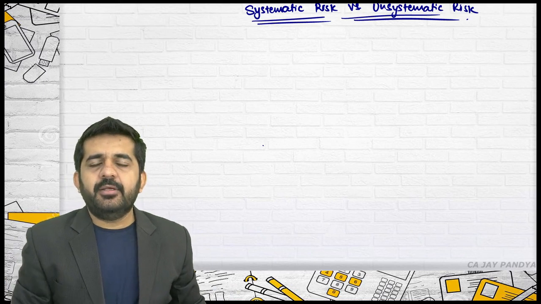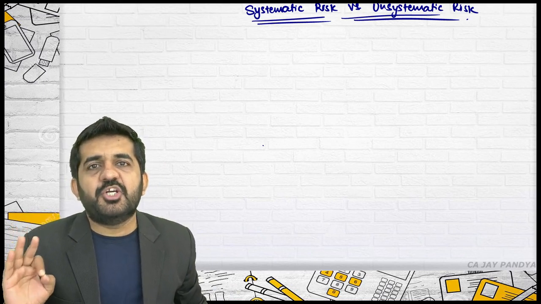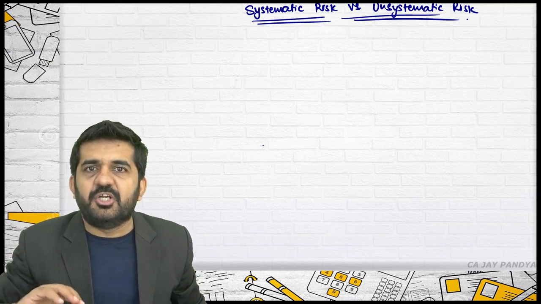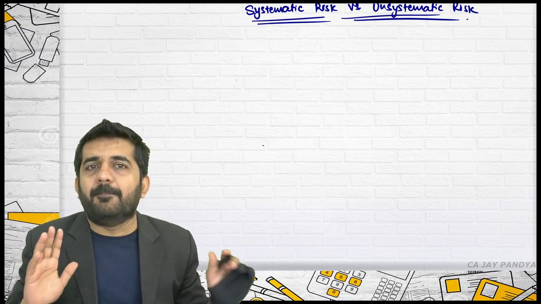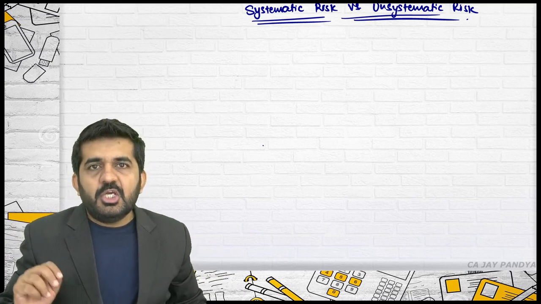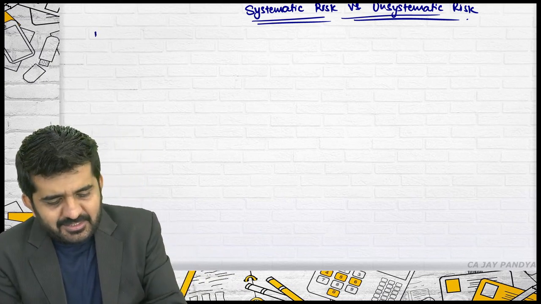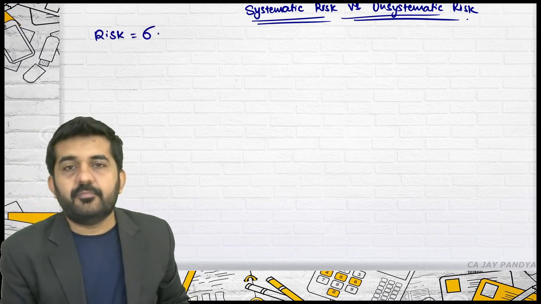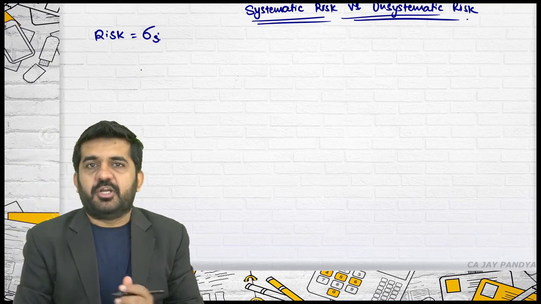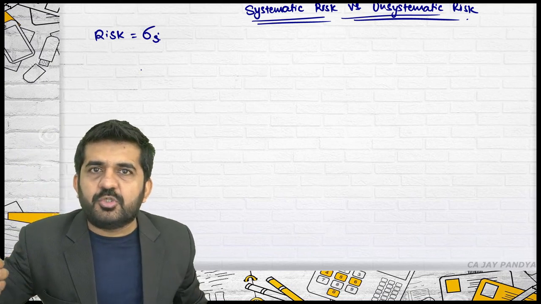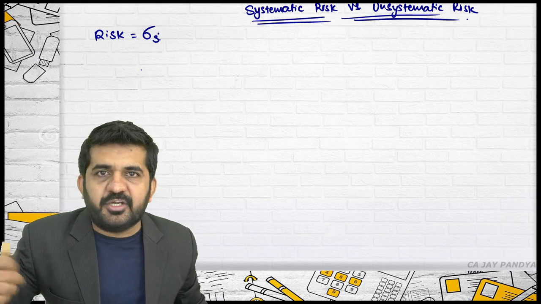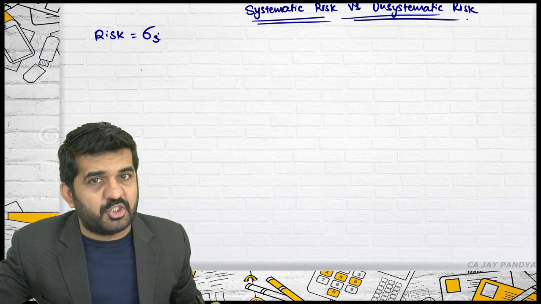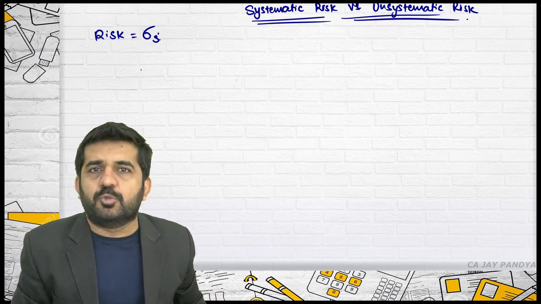First, try to understand. Risk can be measured by two concepts. One is the standard deviation, another is variance, because it is a comparative figure. Is it alright? So risk as a standard deviation of a security. We have already understood the formula for finding risk through standard deviation. This is not prevalent. What we normally find out as a risk is variance. But let me also explain it through standard deviation.